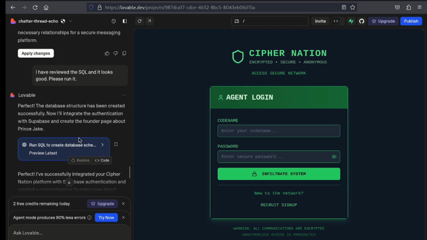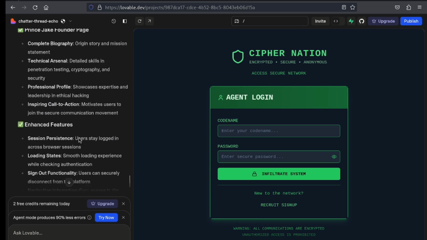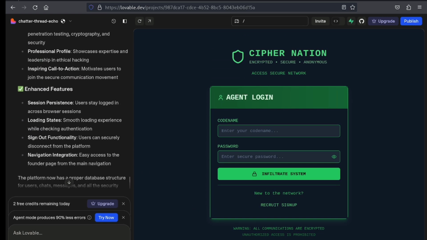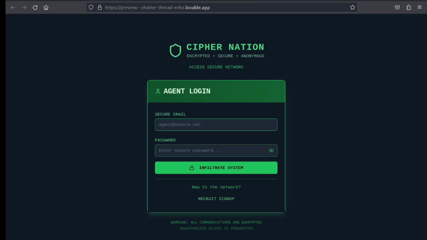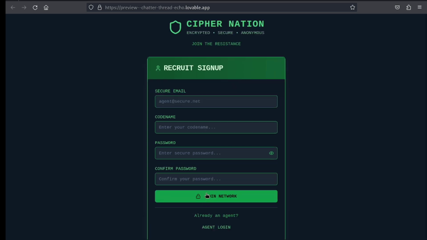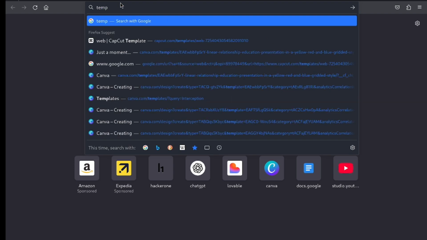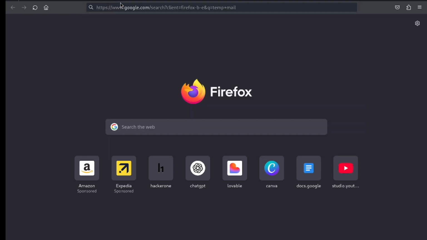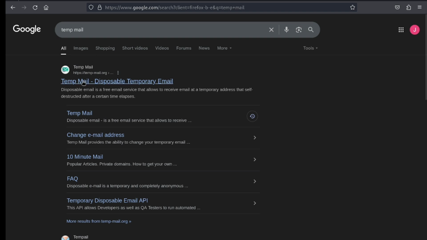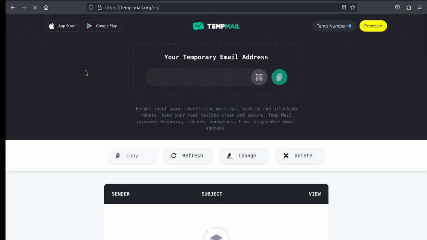I gave it some more prompts to enable email login because I didn't see email login. Now email login is enabled, as you can see. So let's create an account. You're gonna add your secure email, and you don't want to use your actual email since this is a platform that hackers are gonna be on, and anybody can come here trying to hack you. So we're gonna go to temp mail and get an email address, so you don't have to use your real identity.